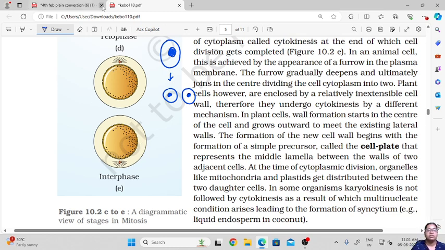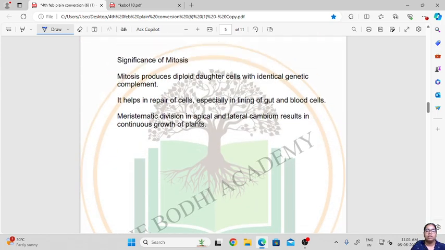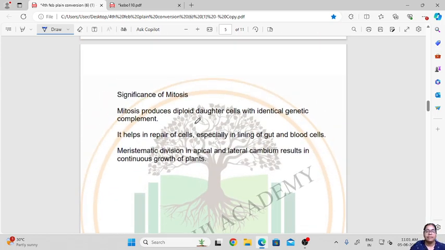So this was about mitosis. Now we will see what is the significance, as in what is the importance of mitosis in the cell. So why does mitosis have to take place in the cell? Mitosis produces diploid daughter cells with identical genetic complements. Then it helps in repair of cells, especially in the lining of the gut and the blood cells, and meristematic division in the apical and the lateral cambium results in continuous growth of the plant. So this is how it is important to have mitosis in the cells.